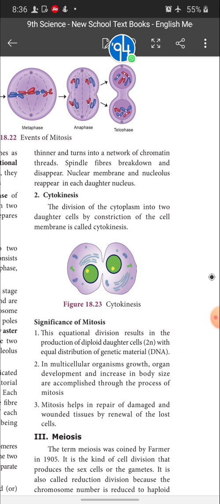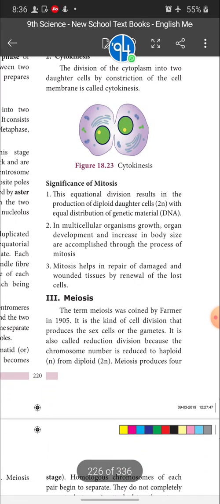Now cytokinesis, the division of the cytoplasm into 2 daughter cells by constriction of the cell membrane is called cytokinesis. Then what is the significance of mitosis? This equational division results in the production of diploid daughter cells with equal distribution of genetic material. Because of equational division, two daughter cells are formed with the equal amount of genetic material, that is DNA.